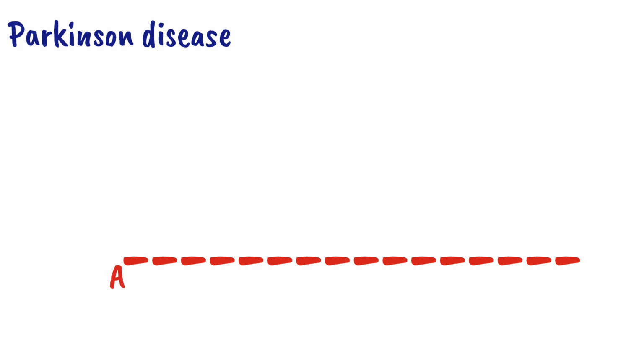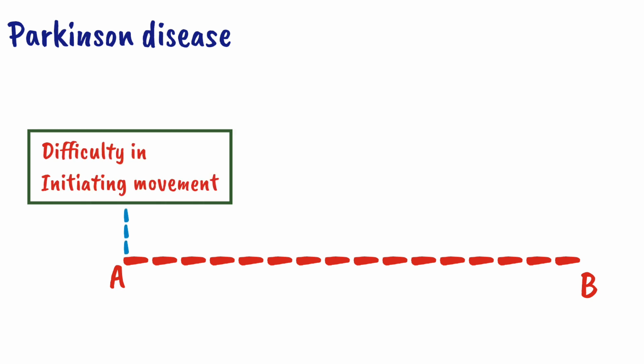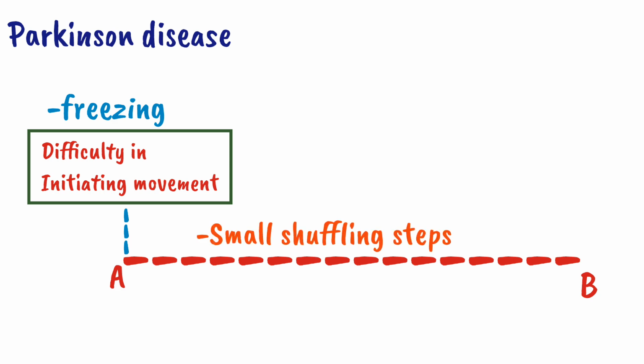As you have seen the gait in Parkinson disease, now let's discuss it. Imagine a patient has to walk from point A to point B. At point A, the patient will have difficulty initiating a movement, meaning the patient will show a delayed response to command, called freezing. Once the patient starts walking, the patient will walk with small shuffling steps with a flexed posture, as if the patient is chasing their own center of gravity, and will move with less swinging of the arms.